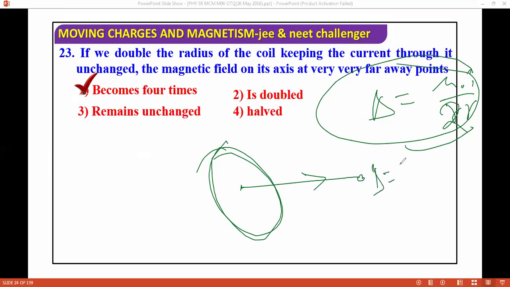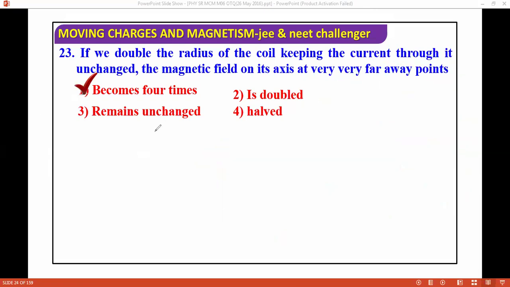The magnetic field at this point will be mu naught I r square by 2 times (r square plus x square) power 3 by 2. Do you agree? This is mu naught and I. You can also write it in terms of area by multiplying by pi and all. In this relation, if you put the values, you can get the answer easily. Like this, you can do this question. So the answer will become 4 times.